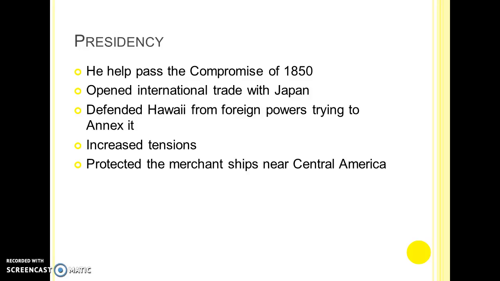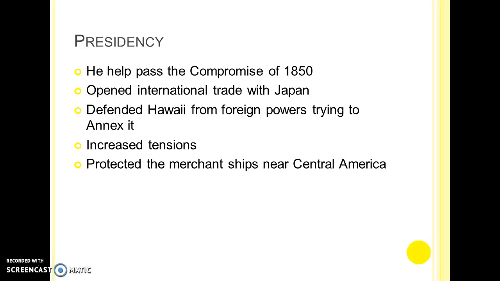Also during his presidency, he appointed Commodore Matthew C. Perry to open up trade commissions with Japan. Although the trade commissions did not go quite as planned, Japan did open up trade internationally and created more opportunities for America to trade with Japan.